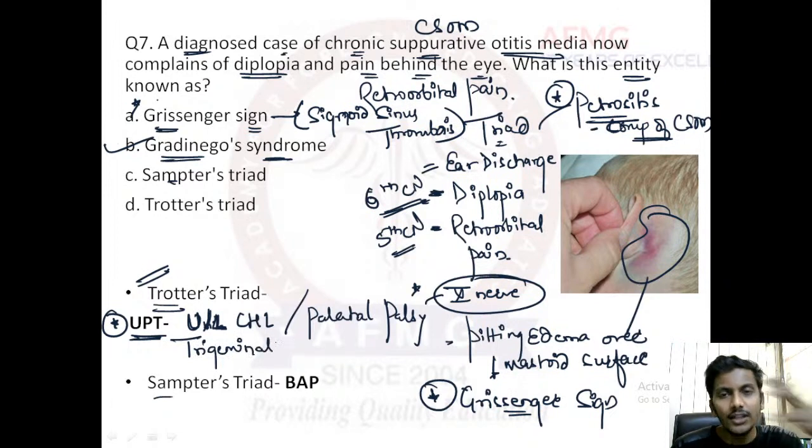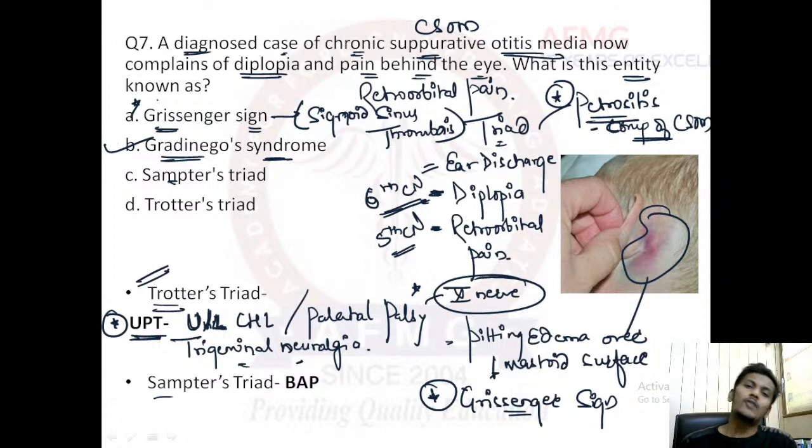So it is pain in the distribution of the trigeminal nerve, usually known as trigeminal neuralgia. It is actually not neuralgia directly, but yes, pain in the distribution of the trigeminal nerve, known as temporoparietal pain or trigeminal neuralgia. So three features of Trotter's triad are U for unilateral conductive hearing loss, P for palatal palsy due to involvement of the 10th cranial nerve, that is the vagus nerve, and T for trigeminal neuralgia or temporoparietal pain due to involvement of the 5th cranial nerve, that is your trigeminal nerve.